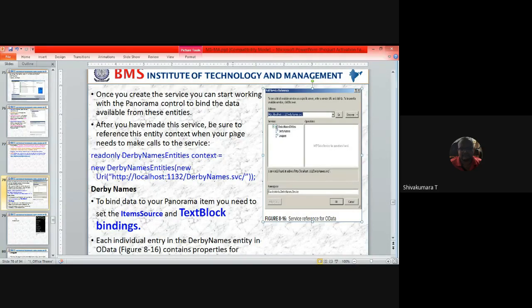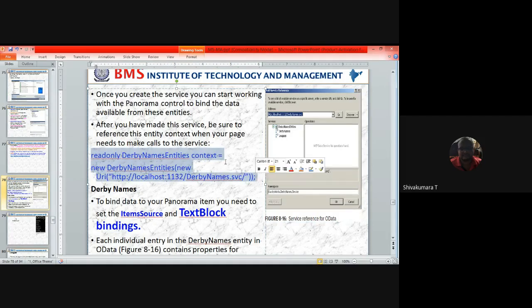After you have made this service, be sure to reference this entity context when your page needs to make calls to the service. So when you request as a user a page for that Derby names service, you are going to fetch through this code. Read only means you cannot modify the content fetched from that Derby service.